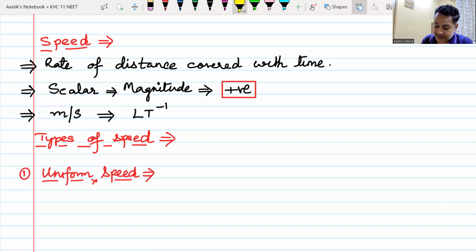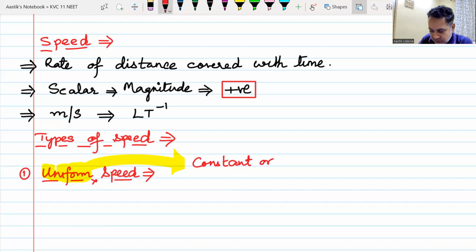Now, instead of using the term uniform, we can also use another term which is constant, or a very simple term in English, same. Constant or same. Now, as soon as I have used these words, the meaning of this uniform speed becomes very clear. Yes or no?